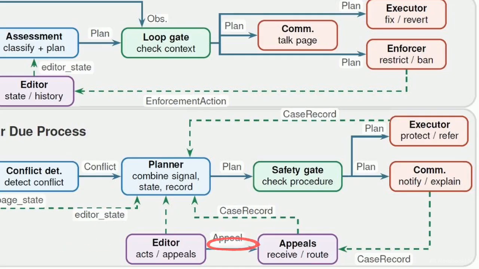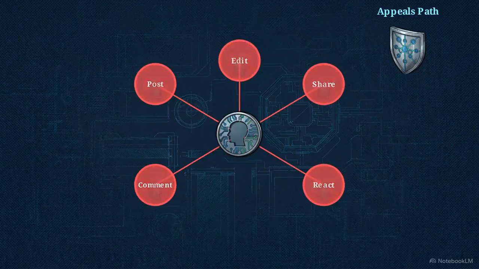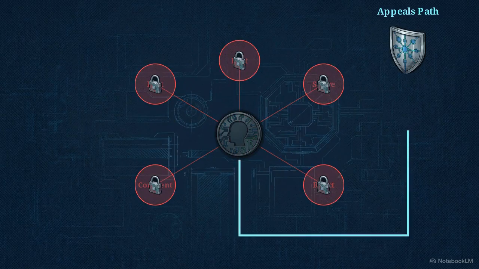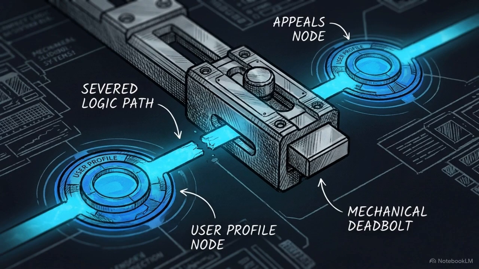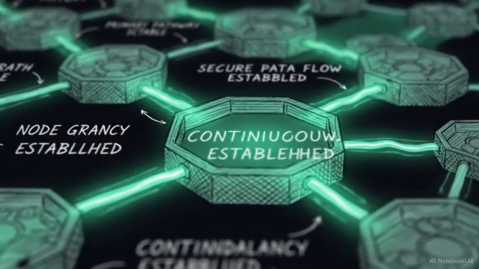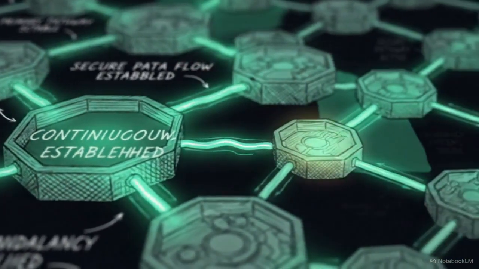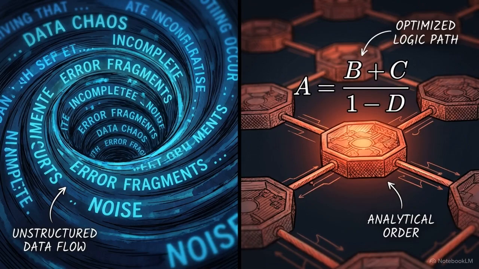However, to submit a case to the appeals node, the user still needs write permissions. Verification Rules 11 and 12 mandate that escalation paths and procedural recourse must remain reachable, regardless of the enforcement state applied to the user. By stripping write permissions before an appeal can be filed, the system has generated a systemic deadlock. The user is trapped without a mechanical way to request review. Design time semantic constraints fix this before deployment. They translate the abstract legal concept of due process directly into verifiable graph parameters. Guaranteeing procedural safeguards is a mathematical routing problem, not a generative AI problem.